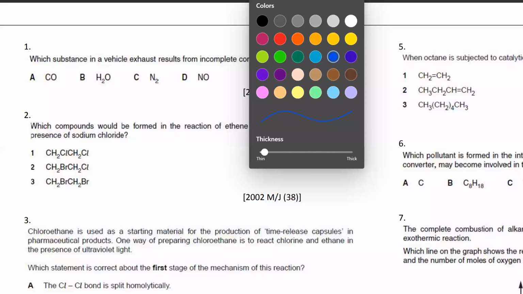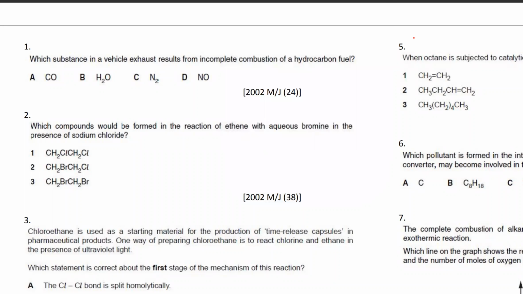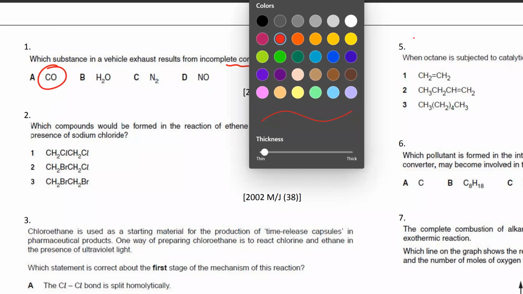So now this one is all about alkanes and alkenes. So we'll discuss alkanes and alkenes. Which substance in vehicle exhaust results from incomplete combustion of a hydrocarbon fuel? That's kind of easy. That's carbon monoxide. Hopefully everyone knows that.